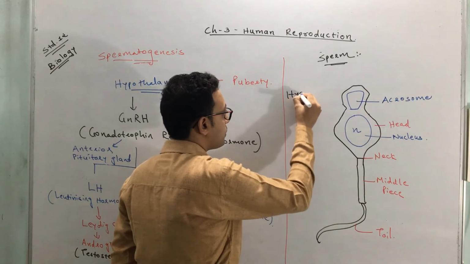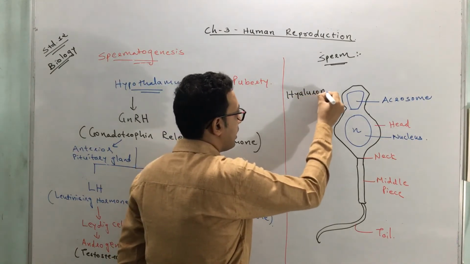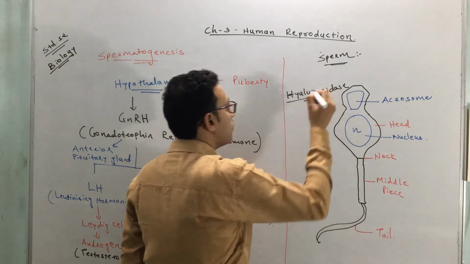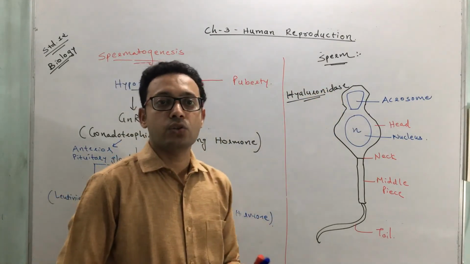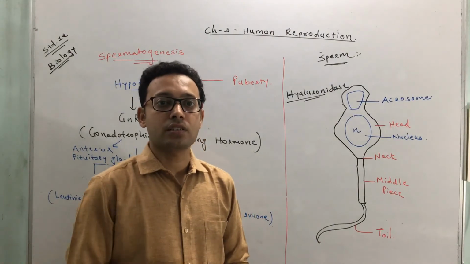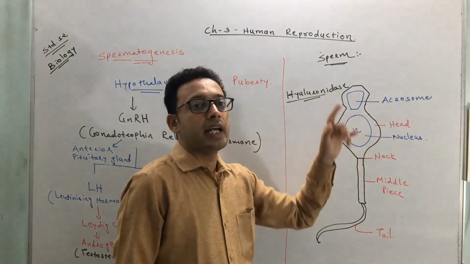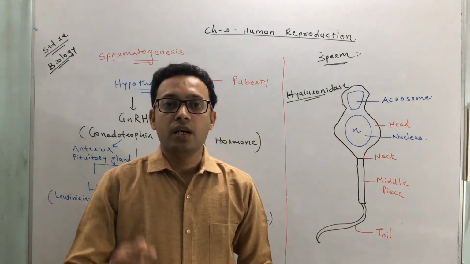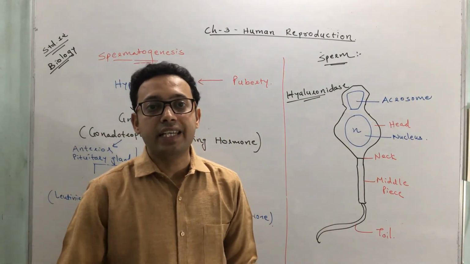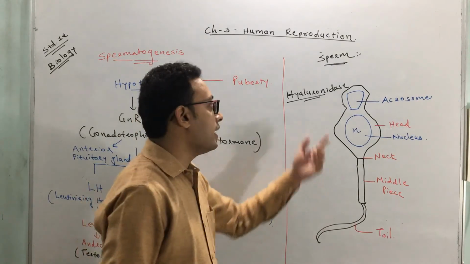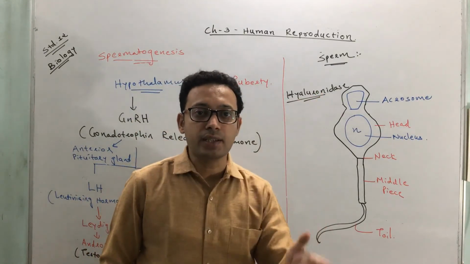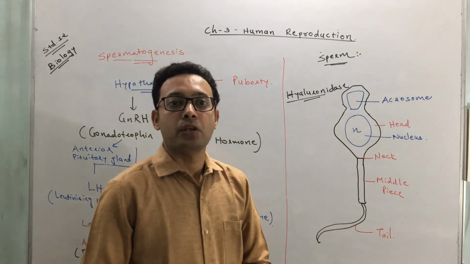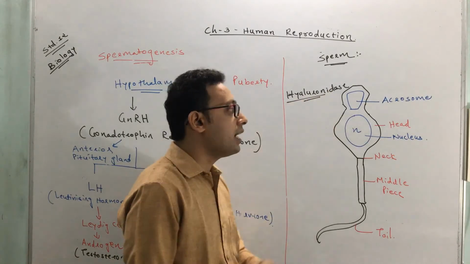Remember the name of the enzyme, it's very important. The name of this enzyme is hyaluronidase. Which enzyme is present in the acrosome? The acrosome contains hyaluronidase. With the help of this enzyme, hyaluronidase, that's present in the acrosome, the spermatozoa facilitates its entry into an ovum or egg. Due to this enzyme, the entry of sperm into the egg or ovum is feasible, it is possible.